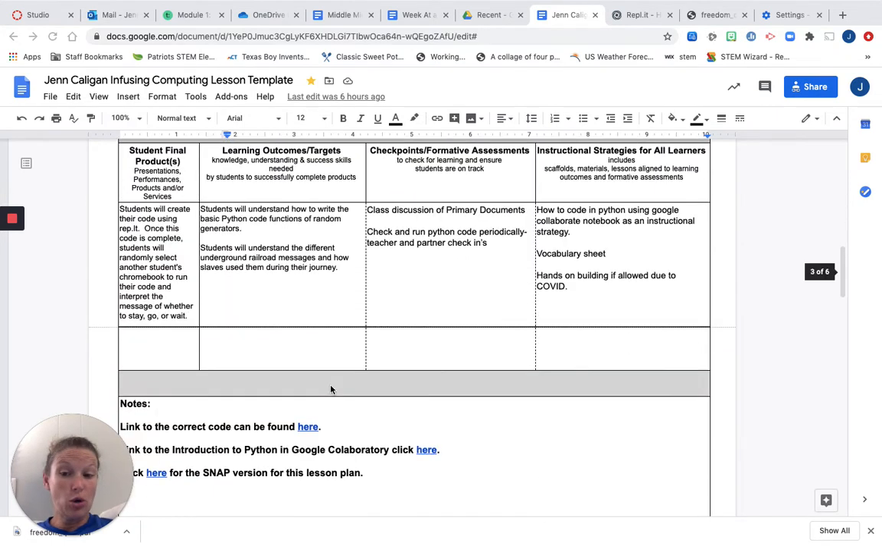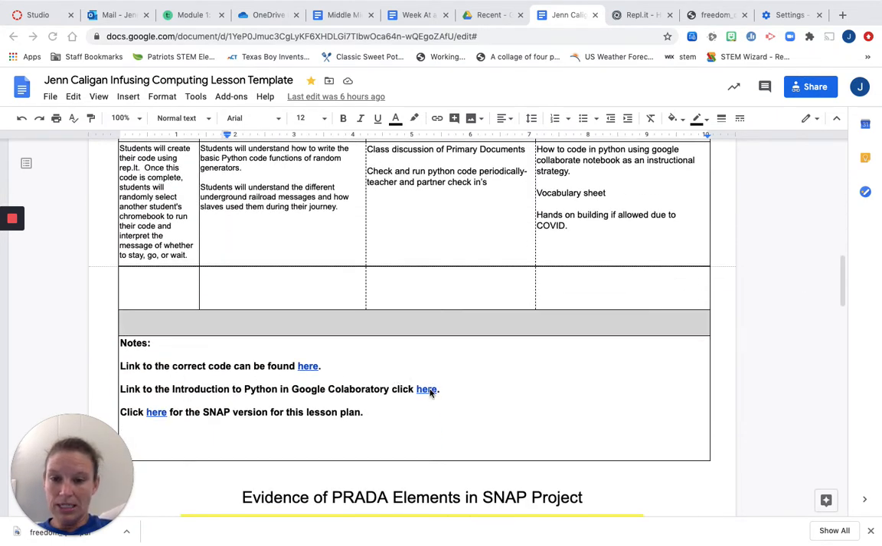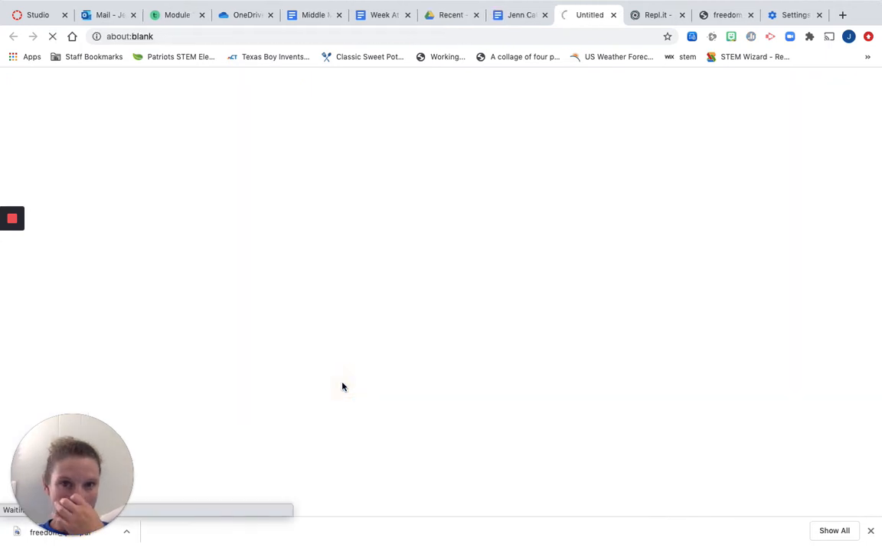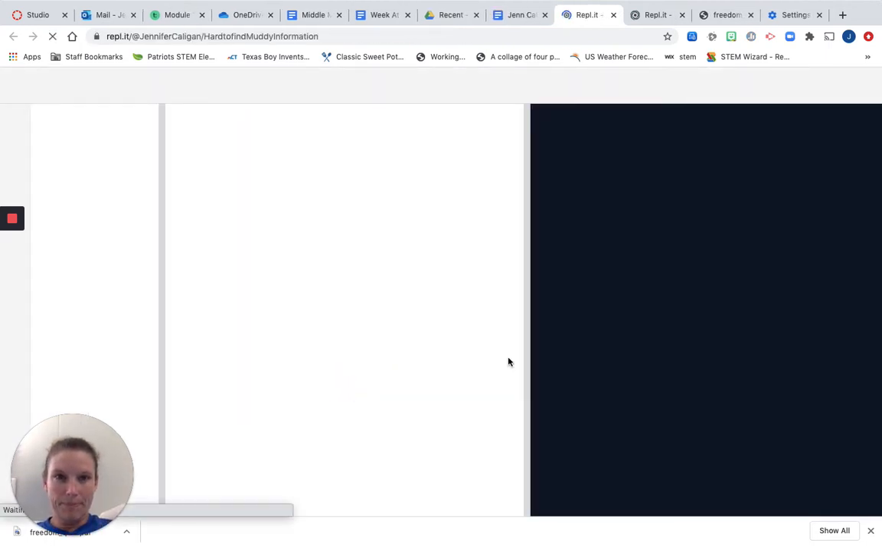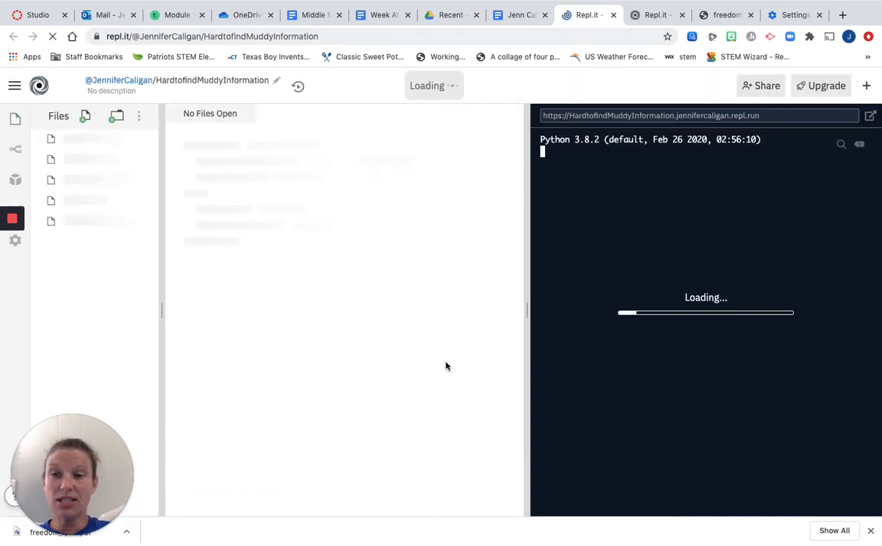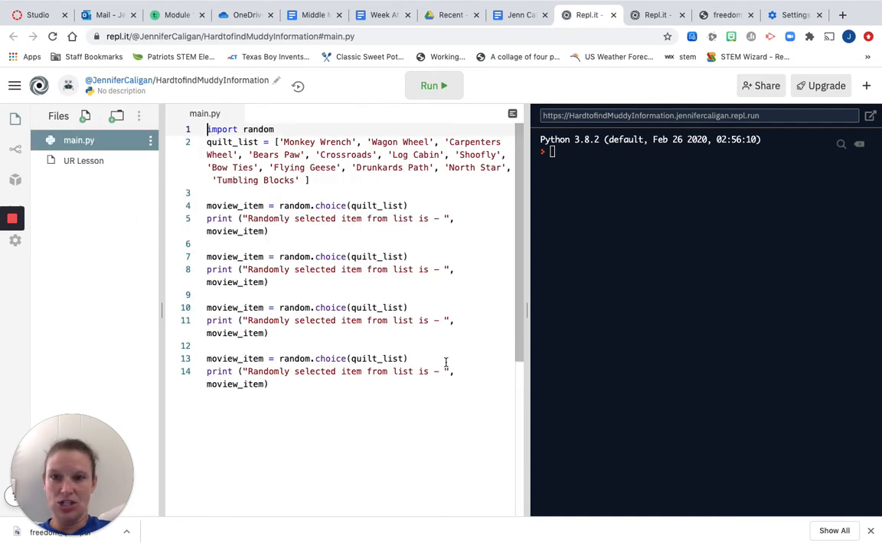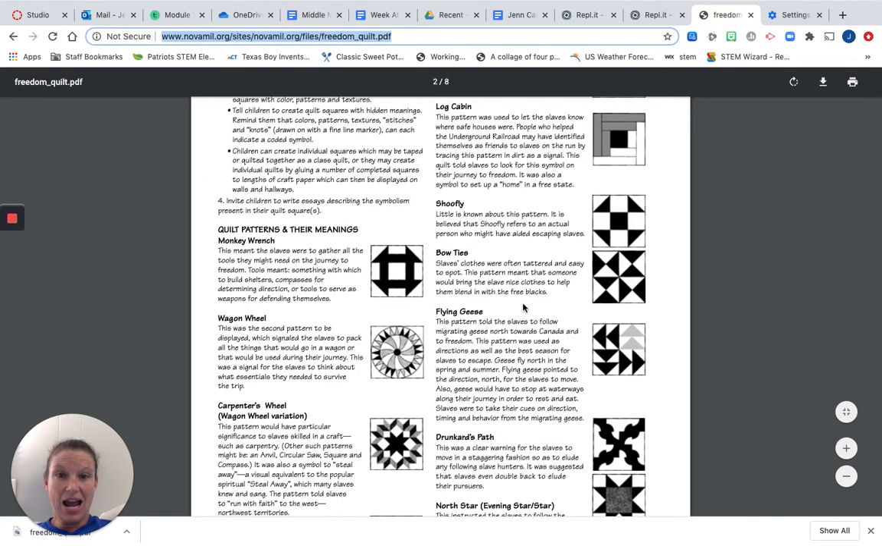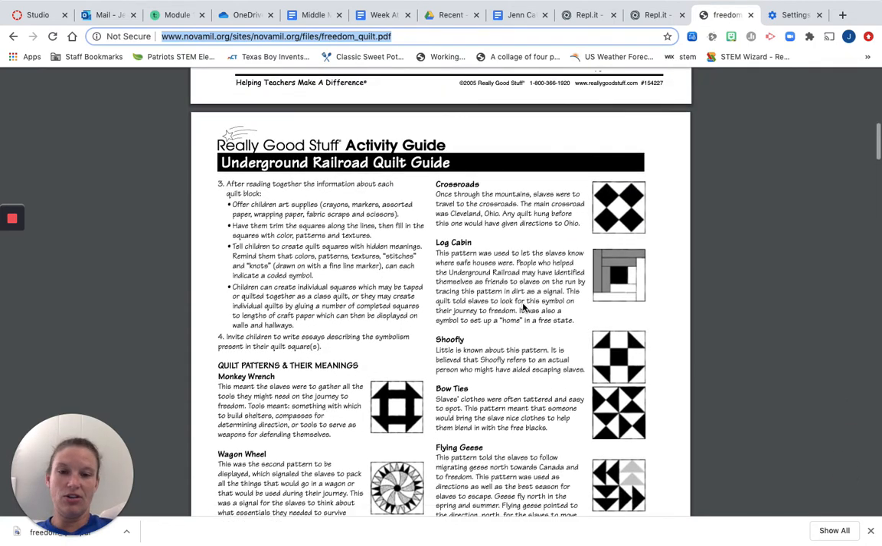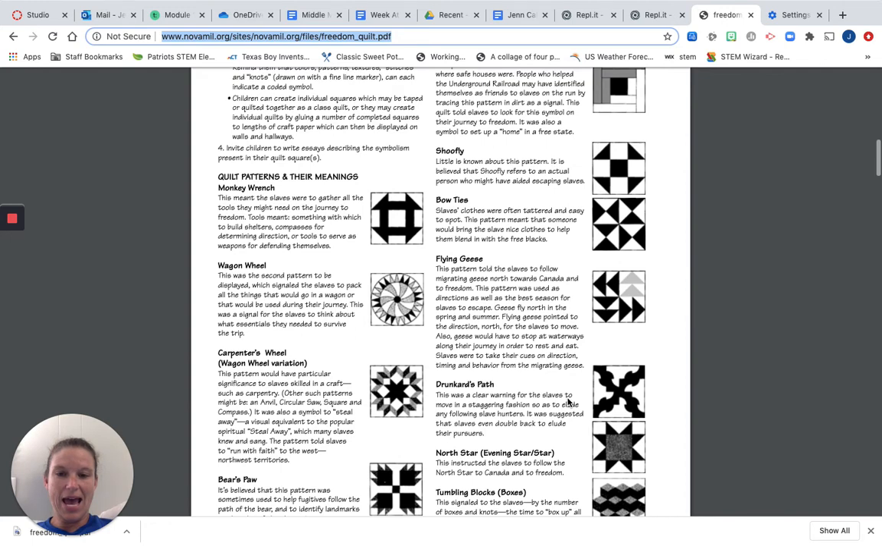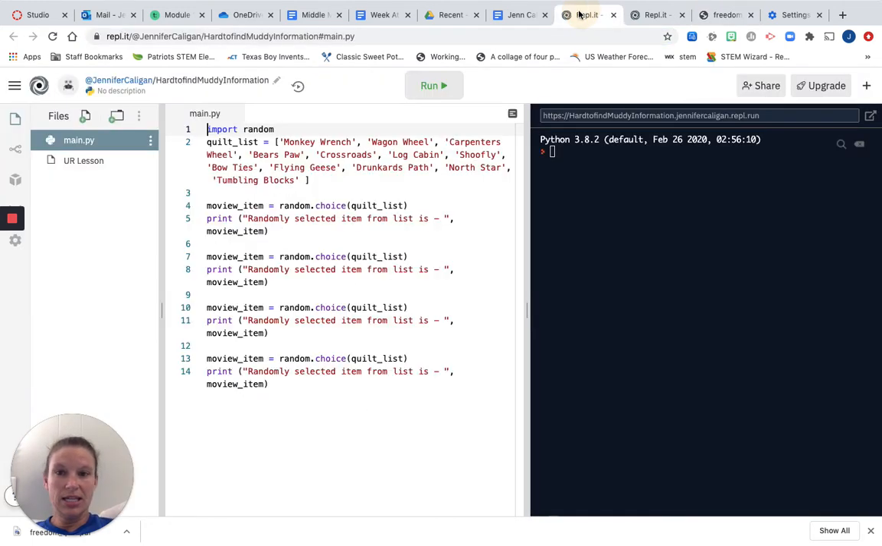So I'm going to jump to the coding aspect, which is in Replit. Hopefully it's going to pull up. If not, I have a tab open just in case. And so this is the Python code that I wrote in order to randomly generate a message. So this is importing a random list. And what I did was up in the quilt list, I put the names of the quilts that I found here, which the students are going to use to create their narrative. So each one of these quilt patterns has a name, which is what I put in this code.